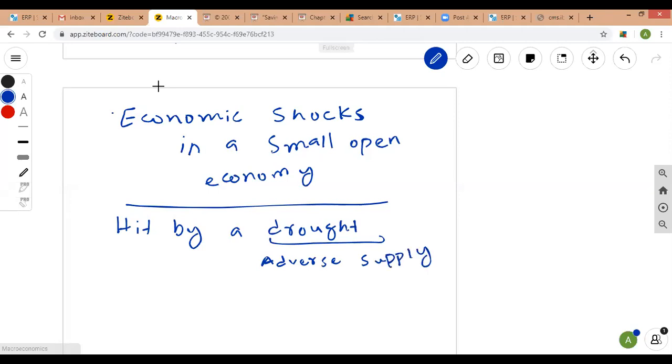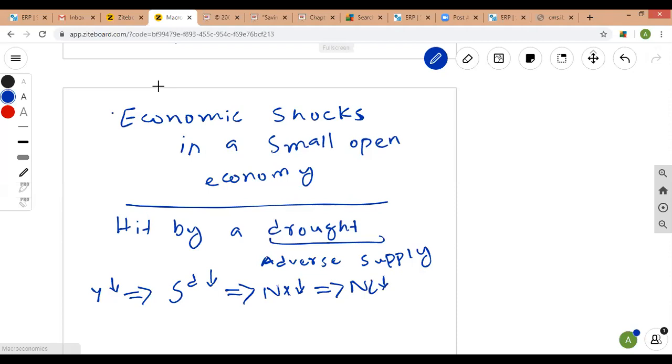It will be reducing the production and income of the economy. So in response to that drought, the overall national income went down, and when the income goes down, desired savings in an economy are going to fall, which indirectly means that net exports of an economy are going to fall, which is equivalent to saying that net lending will fall.